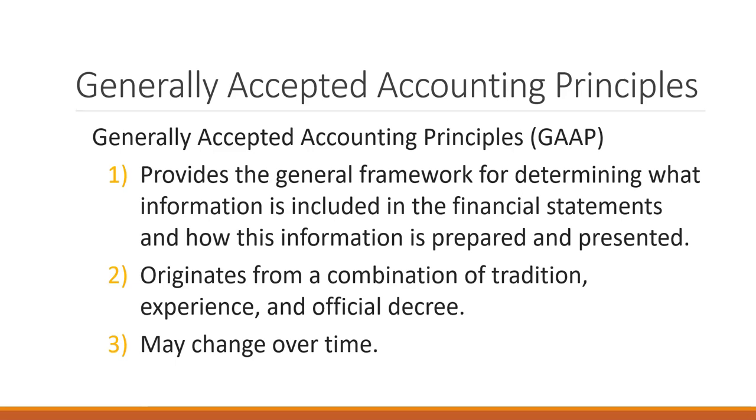So we see here that they can change over time, and that is because there is a governing body called the Financial Accounting Standards Board that sets generally accepted accounting principles, and they can be changed when there are rule changes. They can also be changed by different law changes, and they can be changed by accountants who are working in the field who can appeal to FASB, or the Financial Accounting Standards Board, to change the rules.